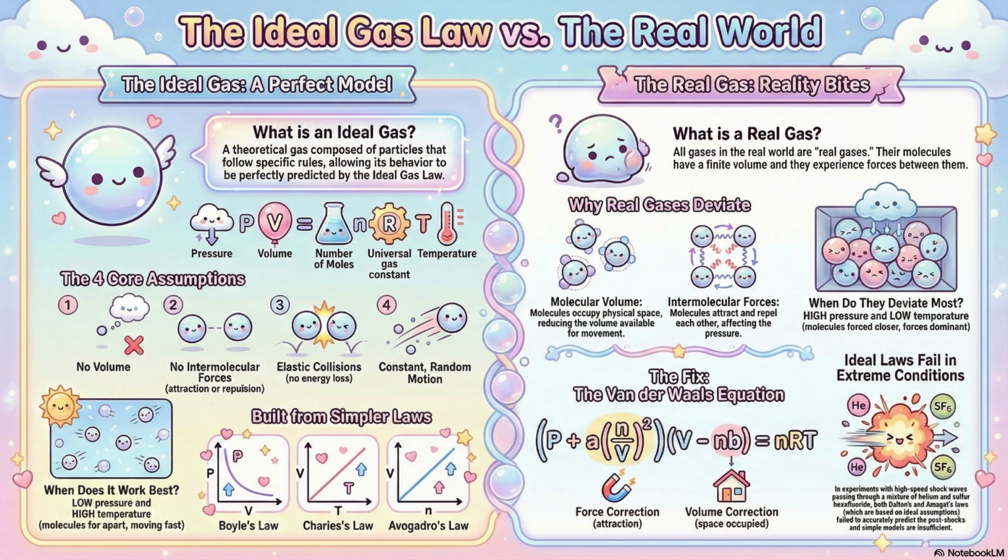But the whole framework rests on those assumptions we just mentioned. And we know for a fact that molecules have volume and they do interact. Exactly. So the failure points are really clear. At super high pressures, the volume of the molecules themselves becomes a pretty significant fraction of the container's volume. So there's just less room to move around than the equation thinks there is. Precisely. And at low temperatures, those attractive forces, the van der Waals forces, start to matter. The molecules slow down enough that they start to pull on each other, affecting their behavior.